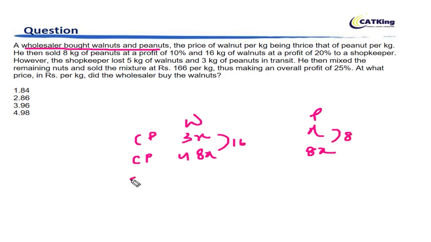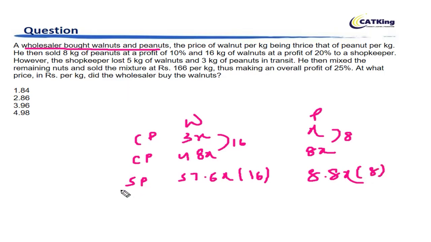Now selling the peanuts at 10% profit, basically this is being sold at 8.8x, and this is sold at 20%. So 20% of 48 is 1/5 of 48, which is 9.6. So selling price becomes 57.6x for 16 kgs, and this is for 8 kgs.